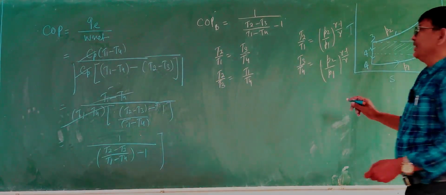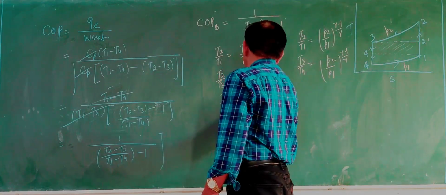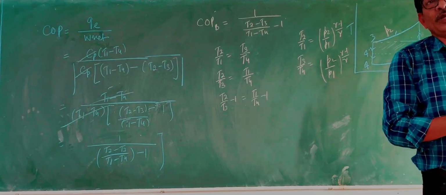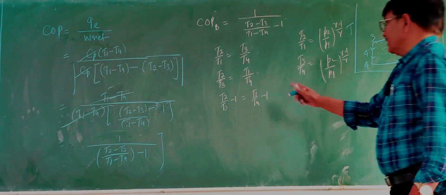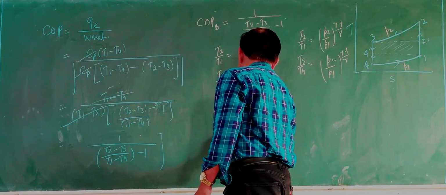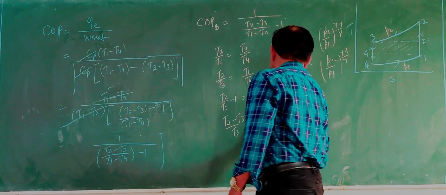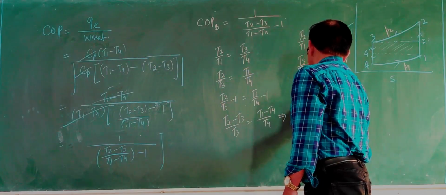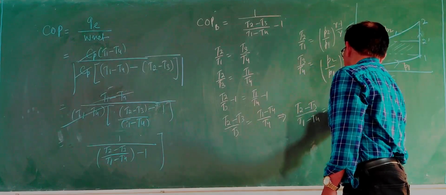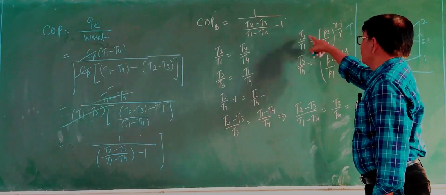Now subtract 1 from both sides: T2 by T3 minus 1 equals T1 by T4 minus 1. There is no impact if we equally subtract 1 from both sides. So (T2 minus T3) upon T3 equals (T1 minus T4) upon T4. Further simplifying, (T2 minus T3) upon (T1 minus T4) equals T3 by T4, which equals T2 by T1.